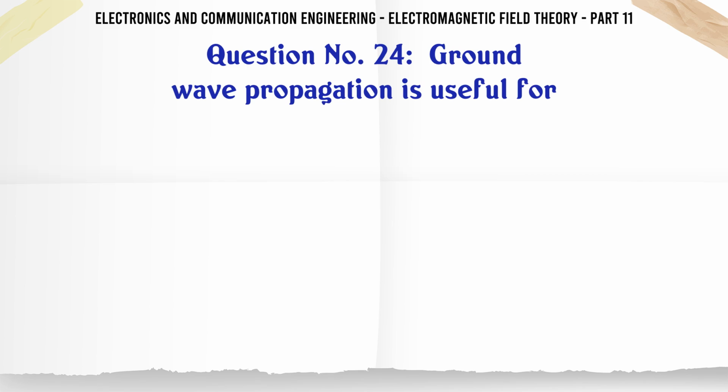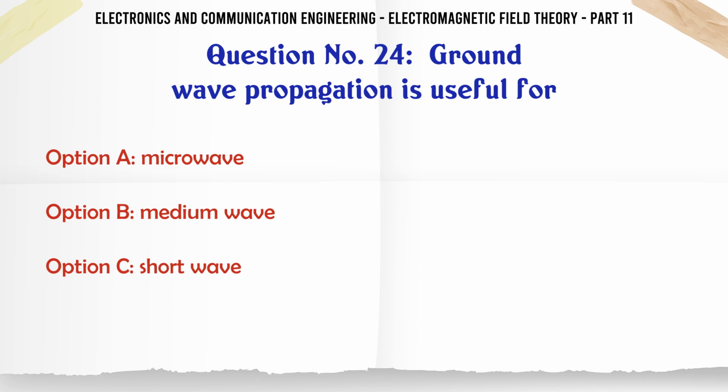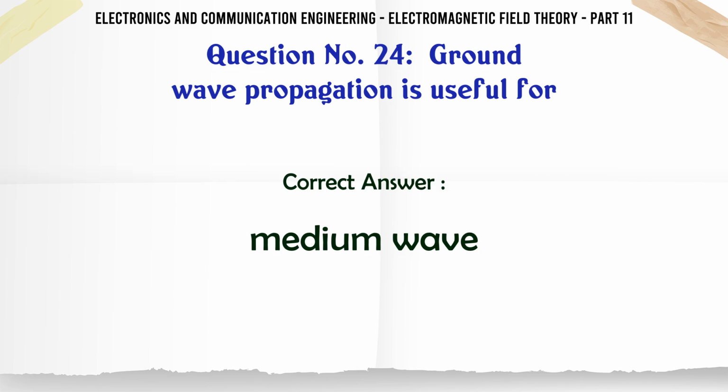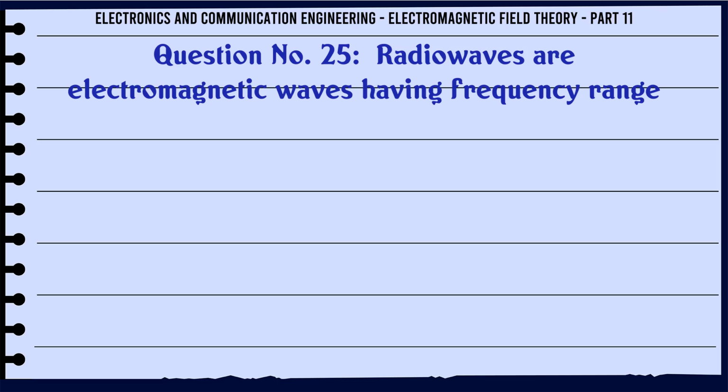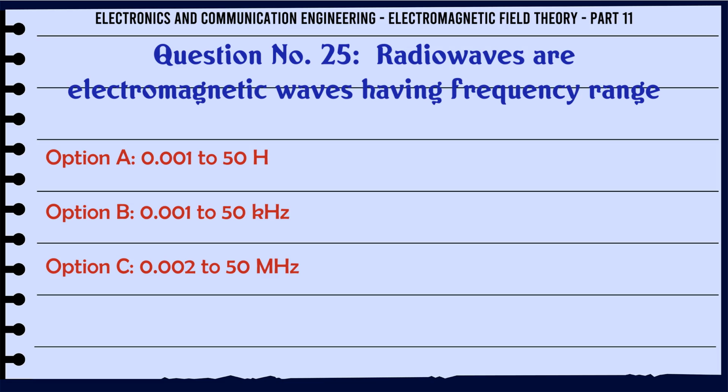Ground wave propagation is useful for A. microwave, B. medium wave, C. short wave, D. long distance. The correct answer is medium wave. Radio waves are electromagnetic waves having frequency range A. 0.001 to 50 Hz. B. 0.001 to 50 kHz. C. 0.002 to 50 MHz. D. 0.001 to 10^16 Hz.